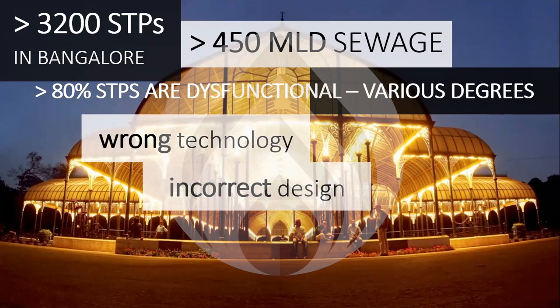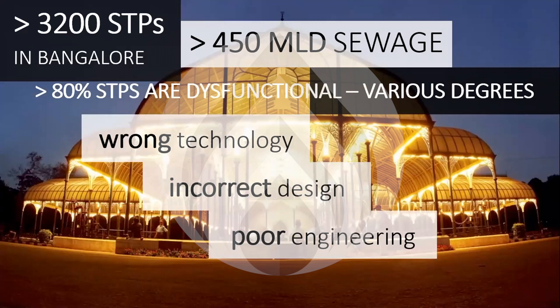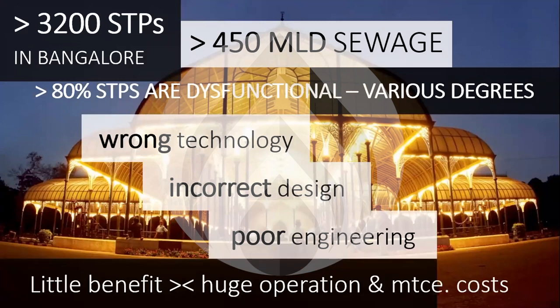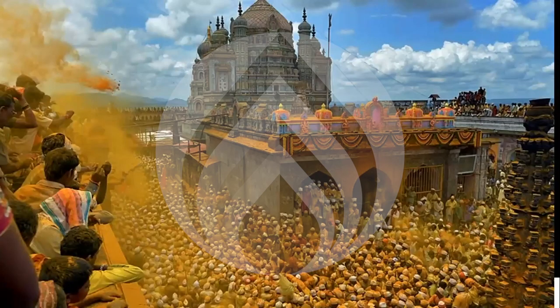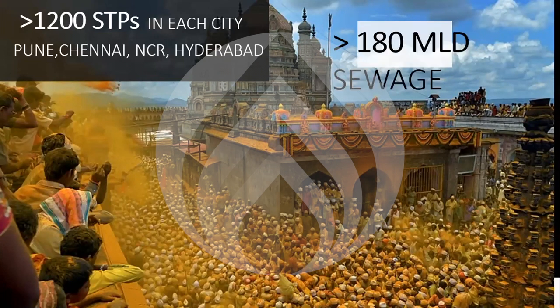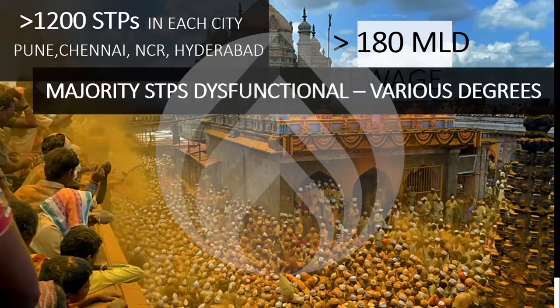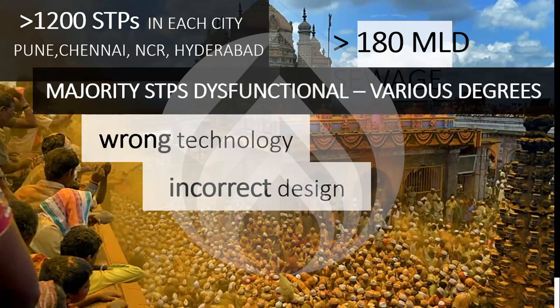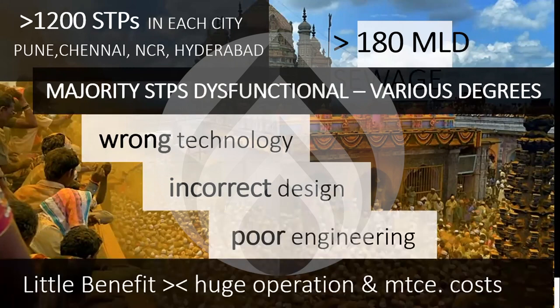Wrong technology, incorrect design, poor engineering, and therefore people see little benefit from these STPs and they don't operate them. Why throw good money after bad? That is the question. So there are huge operation and maintenance costs, and therefore the STPs die a natural death. This is the case again in Pune, Chennai, NCR, and Hyderabad, where we have branch offices. We have seen many STPs, and the situation is the same. In all these cities, more than 200 MLD, I would say, this is just an estimate, of sewage is under treatment, and the majority of STPs are dysfunctional. History repeats itself: wrong technology, incorrect design, little benefit, huge operation costs.